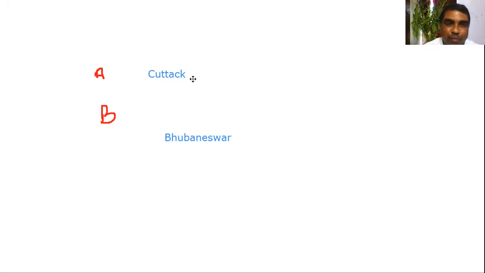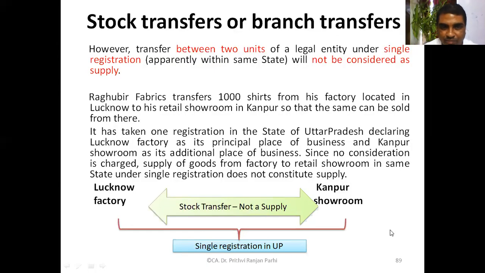But in case they go for multiple registration, then this transaction will be regarded as supply between two distinct persons, and accordingly will attract GST. Is it clear to you? Is it clear or not? Yes, sir.